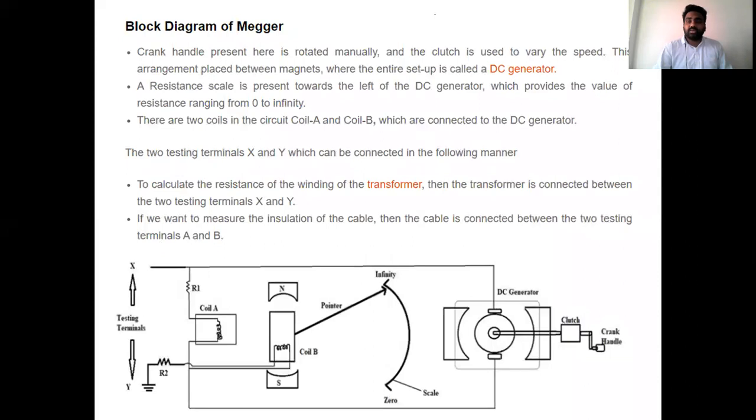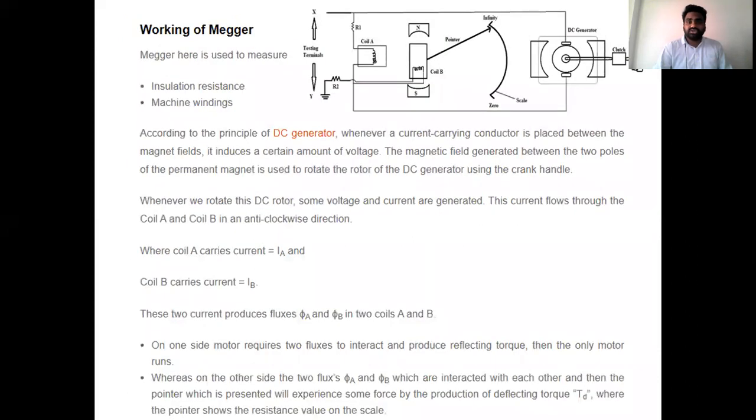Next we analyzed the operation. The DC power generator produces a current that flows in the anti-clockwise direction through coil A and coil B. The current flowing through coil A is I suffix A, and the current flowing through coil B is I suffix B. With these two currents there will be a flux in coil A and a flux in coil B. These two fluxes interact, and that creates a deflection in the needle.